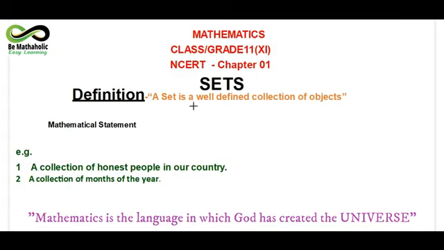Now we have to focus upon this line, that is the definition. We have to understand the definition here. A set is a well-defined collection of objects. Before I tell you what is the meaning of well-defined collection, let me tell you one more part of it, that is mathematical statement. Now here I am going to focus upon the meaning of this mathematical statement.